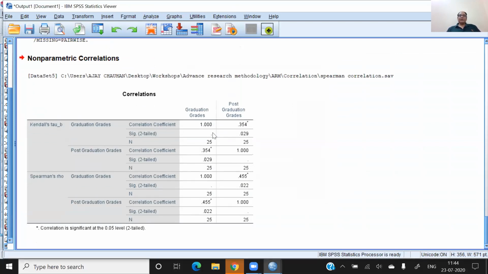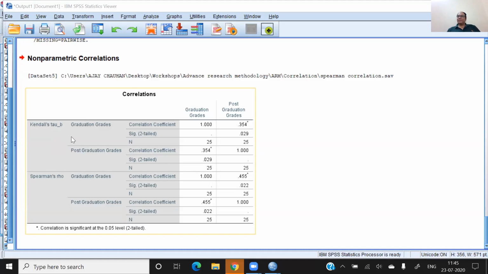Okay. Now you can see both the correlations are coming like this. Kendall-Tau says the correlation is 0.354, which is low, moderate, and significant. Why is it significant? Because the p value is less than 0.05. Similarly, in Spearman, it is found to be 0.455. And if I ask you what is the difference between Kendall-Tau and Spearman, the answer is very simple. Spearman finds out the correlation between the ranks of the variable, and Kendall-Tau is calculated on the basis of the difference between the rank of the correlations. And Kendall-Tau value is always coming less than the Spearman correlation.